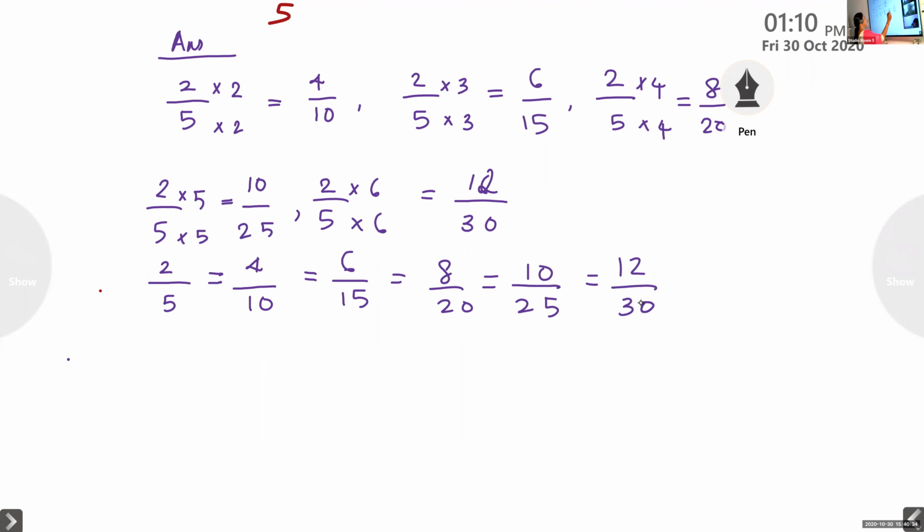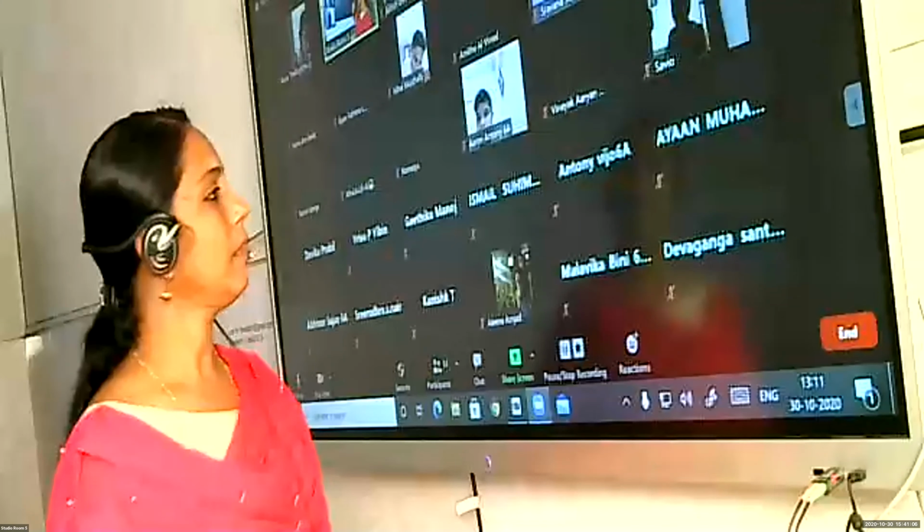Okay, and look here, children. There is one easy way to understand. See, the first one is all multiples of 2: 2, 4, 6, 8, 10, 12. And the denominators, you just see, are multiples of 5. So whichever be the basic fraction, the answers will be the multiples of it. Clear? Okay, then I think it is clear to you now.